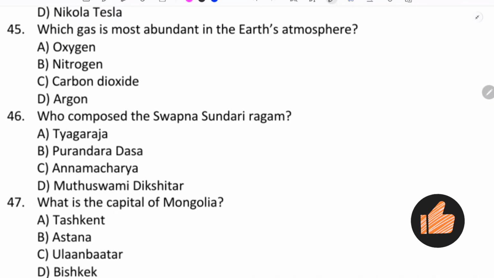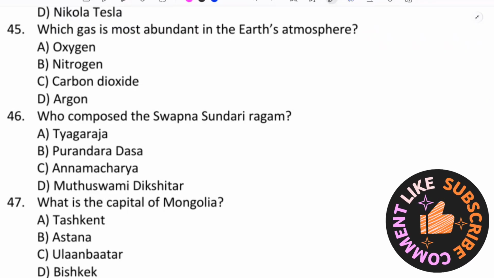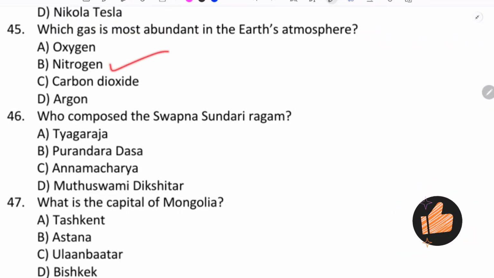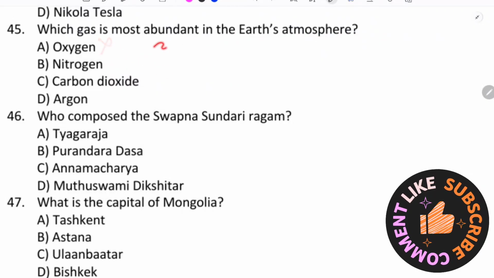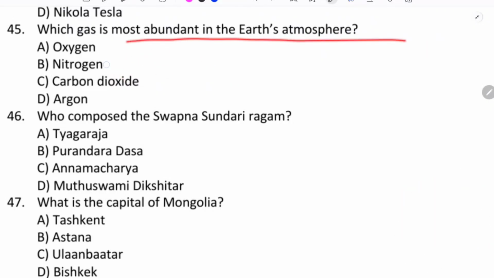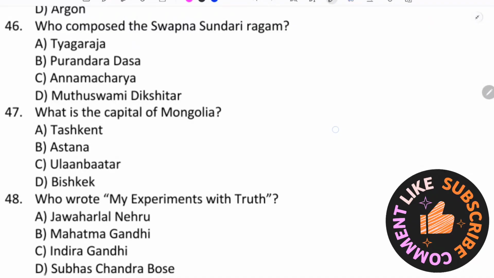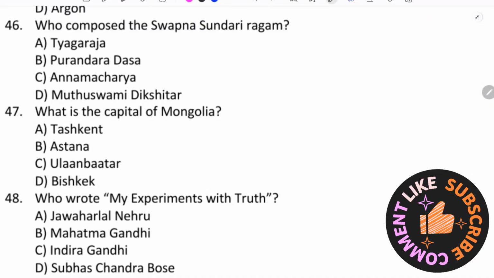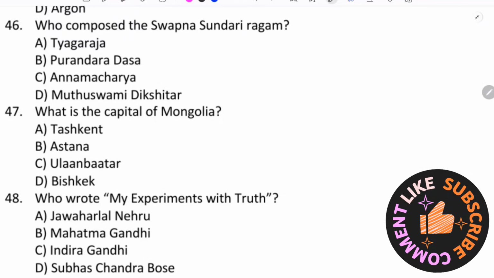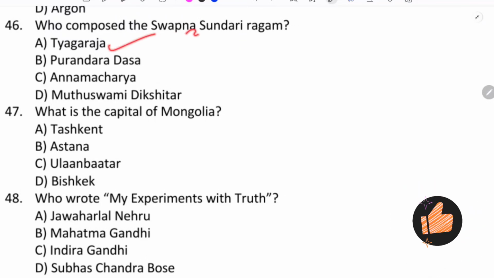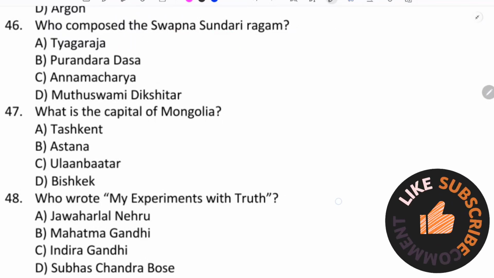Which gas is most abundant in the Earth's atmosphere? Nitrogen. You're mostly confused with the oxygen. It's not oxygen. Mostly abundant gas in the Earth's atmosphere is nitrogen. Who composed the Swapna Sundari Ragam? Tyagaraja.